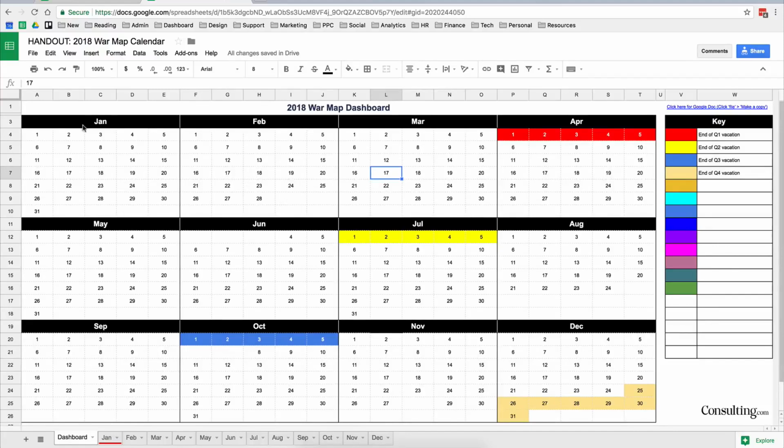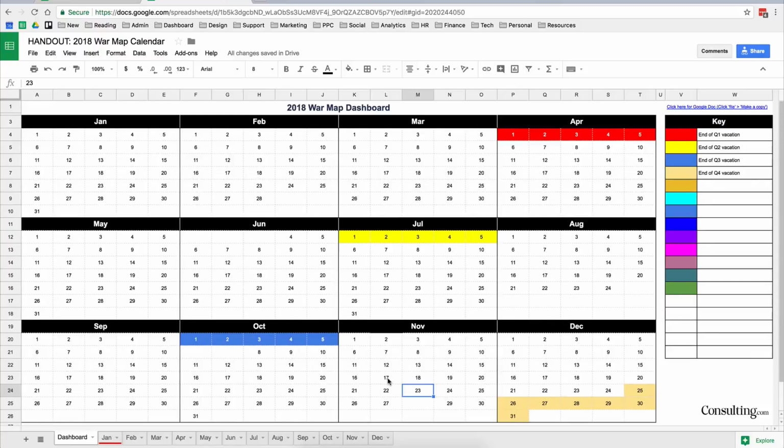And so the first thing I do is block out the major holidays, vacations, or whatever that are in my calendar. The next thing I want to do is plot the major milestones or major projects that I want to complete in the year. Now, before we plot these, we really need to ask ourselves, what is it that we're trying to achieve? What are you really trying to achieve by the end of 2018?